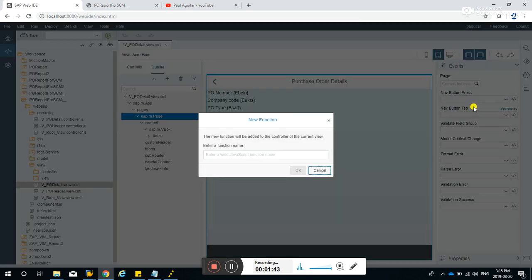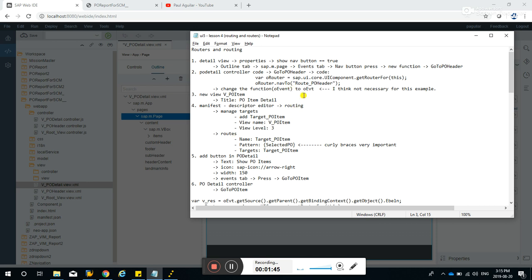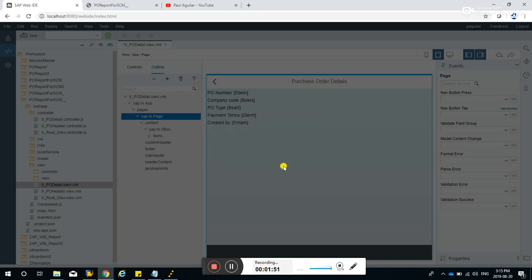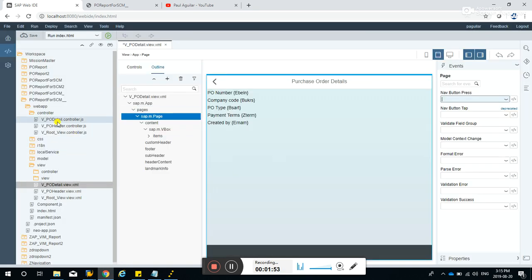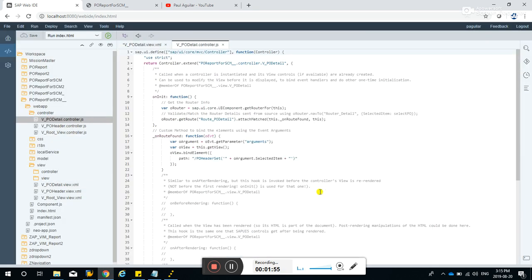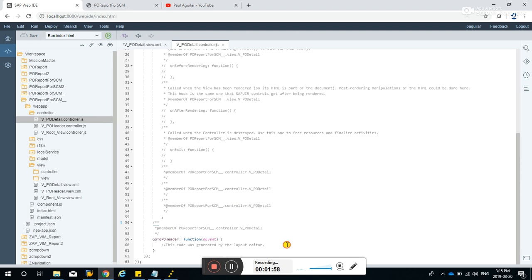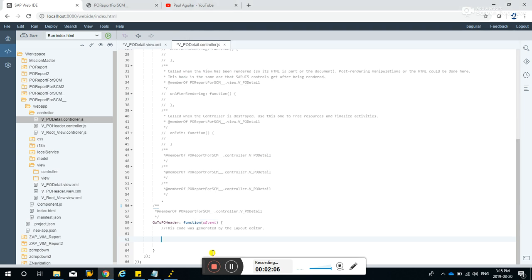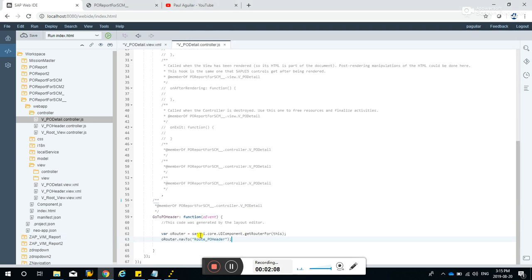Click new function, and for the function name type in go to PO header. Okay, and if we go to the PODetail controller.js, this was automatically created by the wizard, and here you will be adding some code. That will be the code.